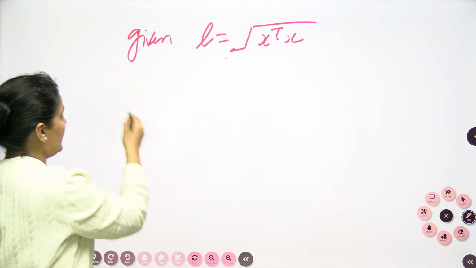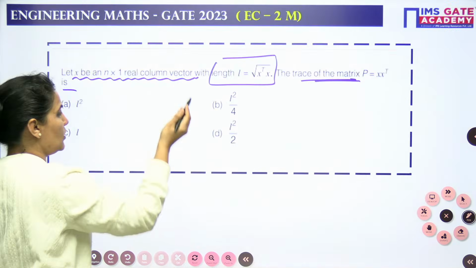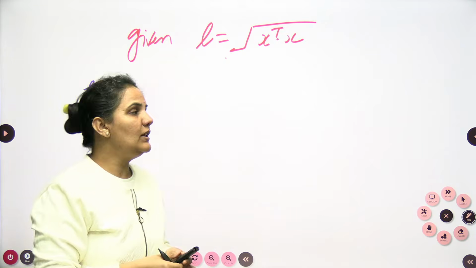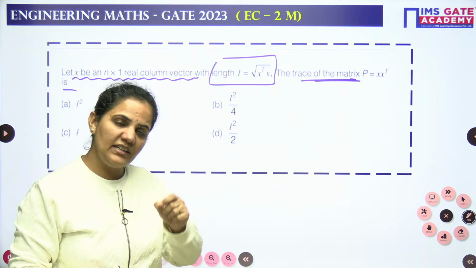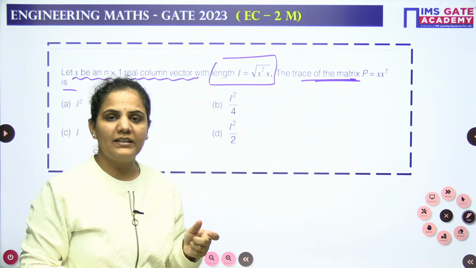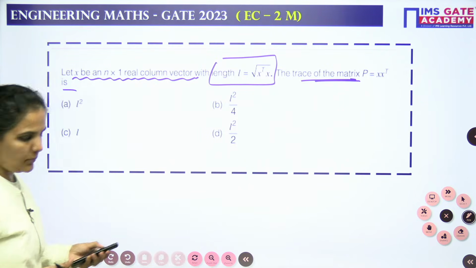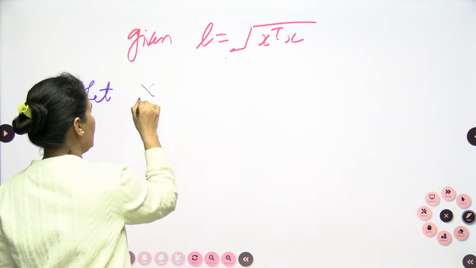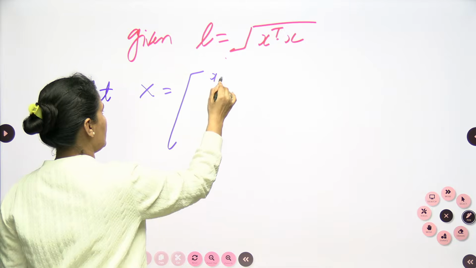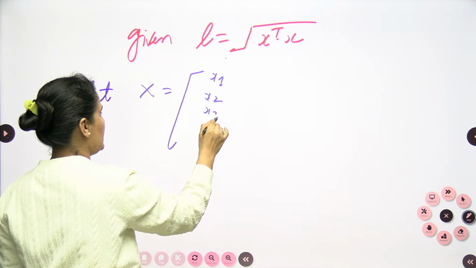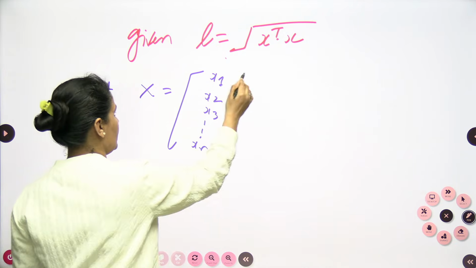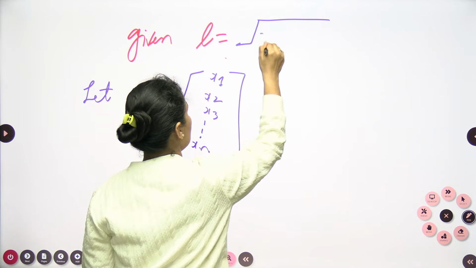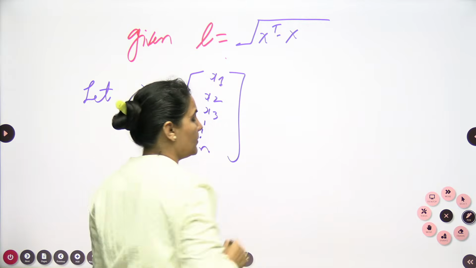I need to find out the length first of all, and then I can approach the value. So I need to assume the value of vector x. I'm putting the value of x as a simple vector, so let me take x as x1, x2, x3, any column vector, up to xn. If you want, you can write this as a capital, so there will be no confusion in your mind.